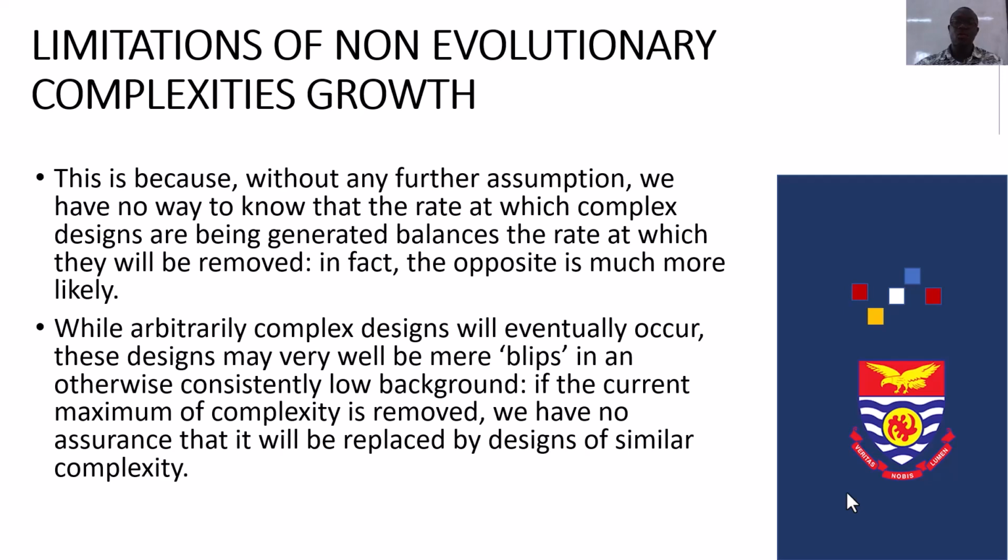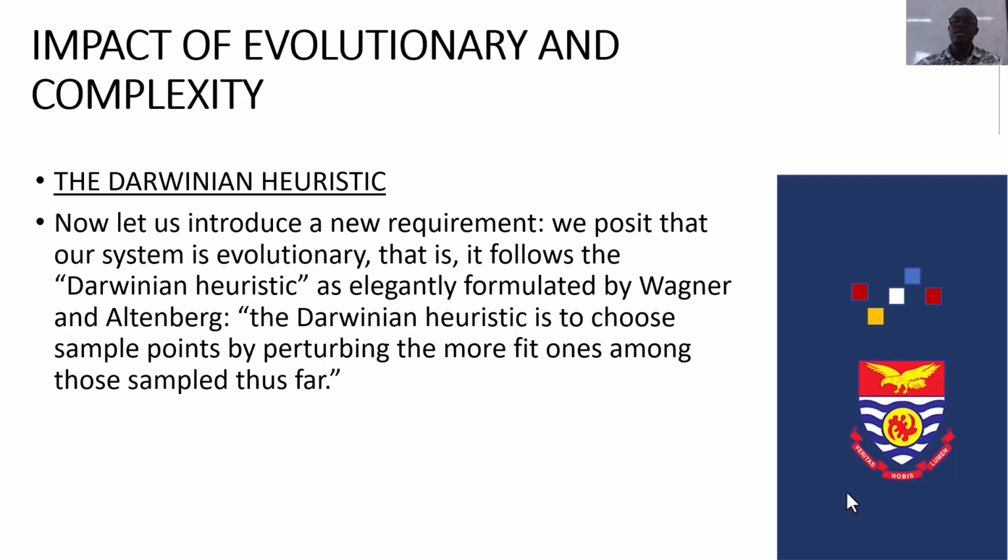The Darwinian heuristic. Now let us introduce a new requirement. We posit that our system is evolutionary, that is, it follows the Darwinian heuristic as elegantly formulated by Wagner and Altenberg. The Darwinian heuristic is to choose sample points by perturbing the more fit ones among those sampled thus far.